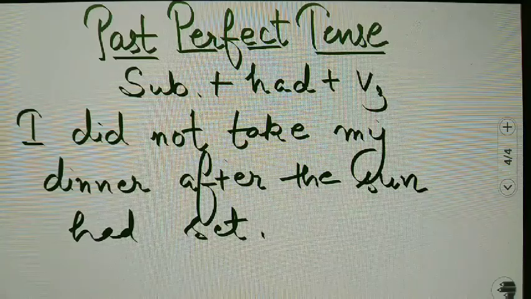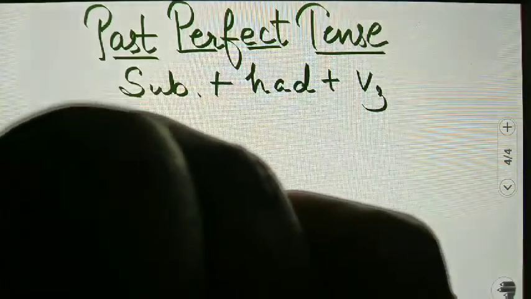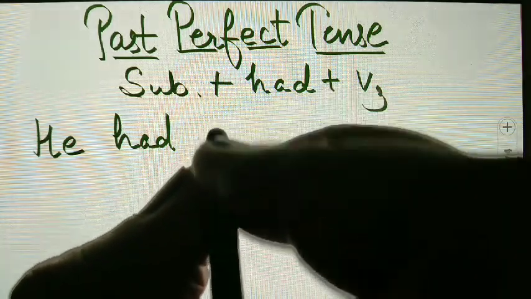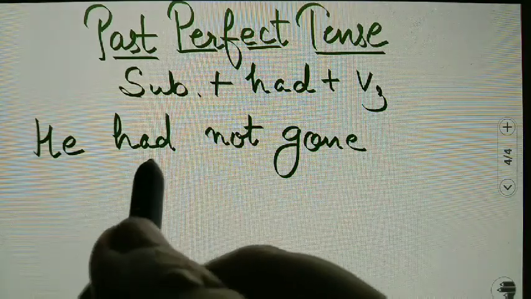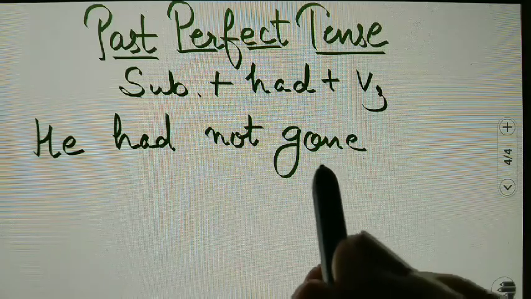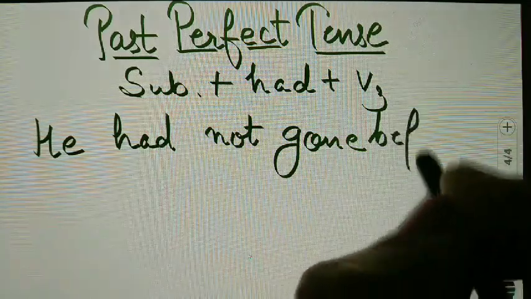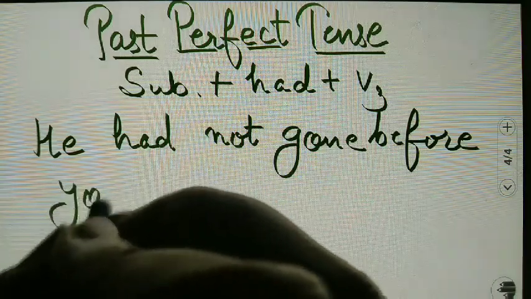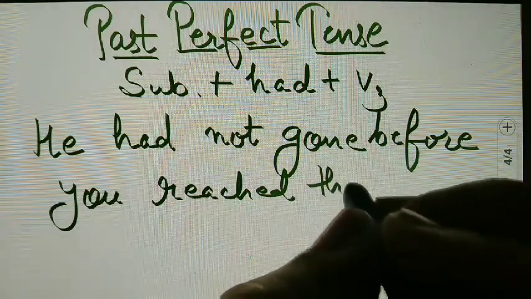I am giving you one more example in negative: he had not gone. Here we are using had, so definitely in this sentence we go with V3, the third form of the verb. He had not gone before you reached there.